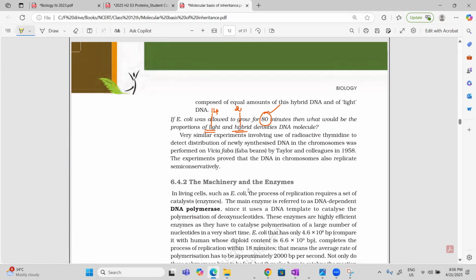Now, a similar experiment was performed by using radioactive thymidine, to know the newly synthesized DNA, and it was performed on Vicia faba by Taylor. This is a scientist and his colleagues in 1958 to prove that yes, genetic material DNA is replicating semi-conservatively. So I think this much of the topic might be easy for you. Just read it. If you have any doubt, then ask.